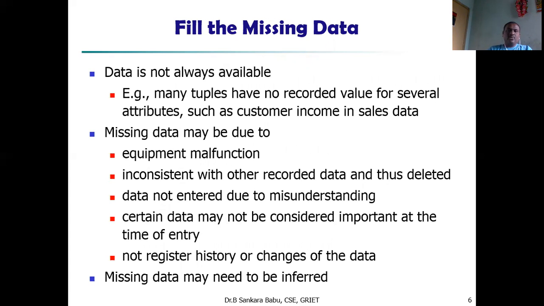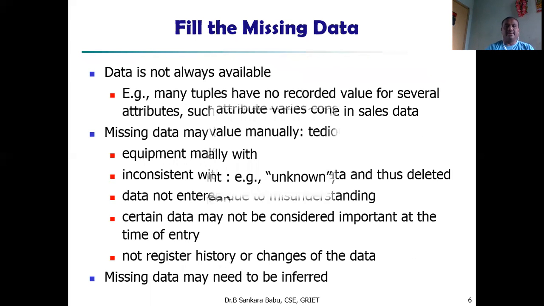Missing data may be due to equipment malfunction, inconsistency with other recorded data and thus deleted, data not entered due to misunderstanding, and certain data may not be considered important at the time of entry. The data may not register history or changes of data. Missing data may need to be inferred.